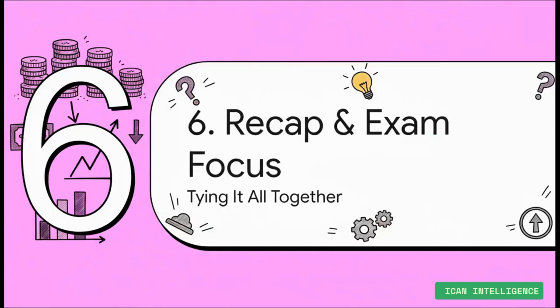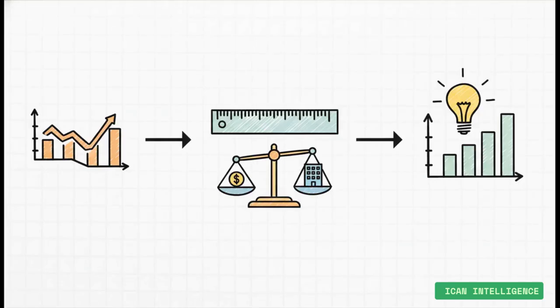Okay, we have covered a lot of ground. We've done the why, the what, and the how. Now let's pull all of this together into one coherent framework so you can walk into that exam hall and explain the standard with total confidence. This right here, this is the entire standard in a single flow. It starts with the problem. Your data is misleading. You apply the principle. Restate everything to today's money. The procedure to do that all hinges on separating monetary from non-monetary items. And the result? Financial statements that are comparable and actually useful again. If you can explain this chain of logic, you don't just know IAS 29, you understand it.